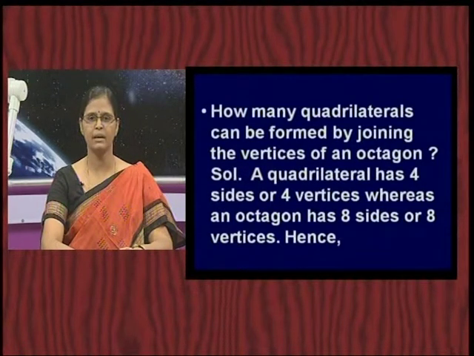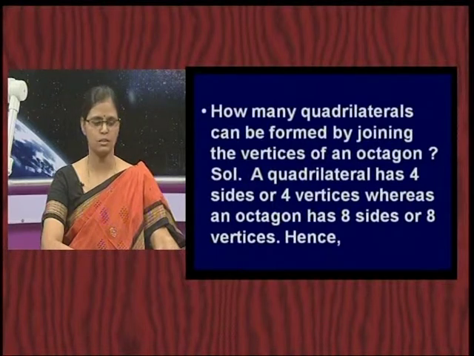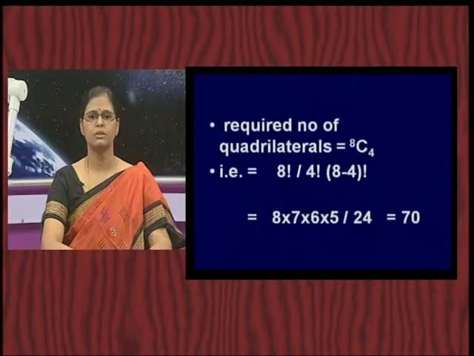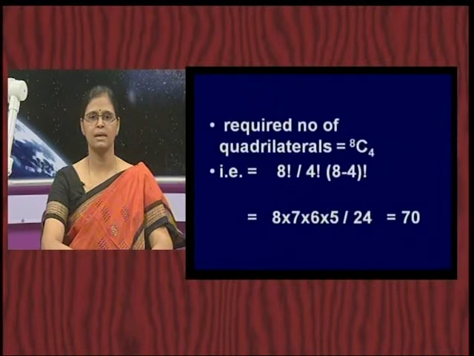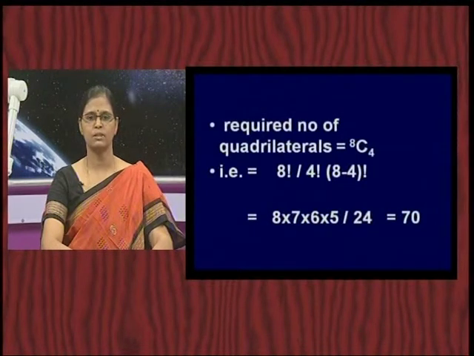It has to be a combination. So, what is going to be the value? It is going to be 8 C 4. That means 8 factorial by 4 factorial into (8 minus 4) factorial. If you simplify it, it is going to look like 8 into 7 into 6 into 5 by 24, that is going to be 70.